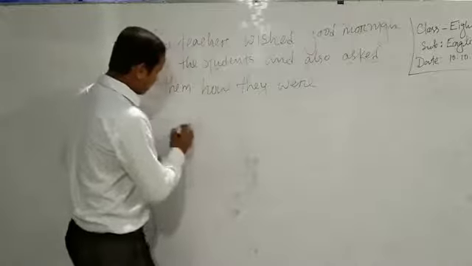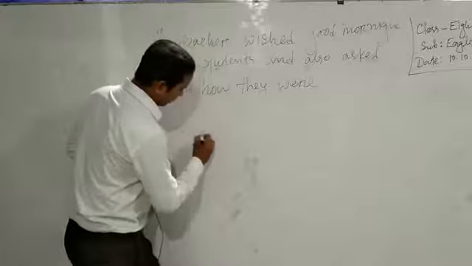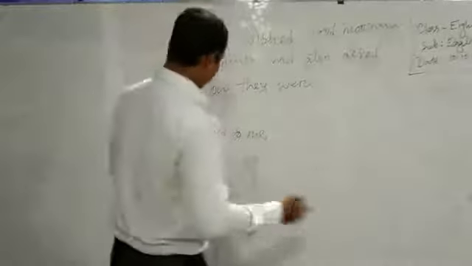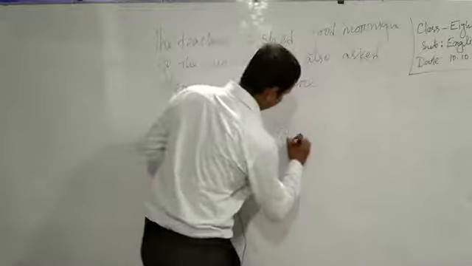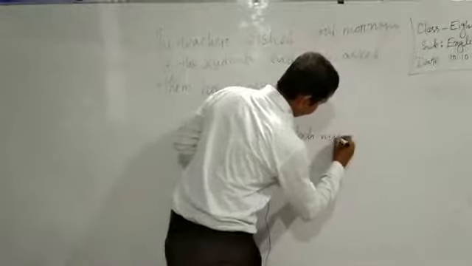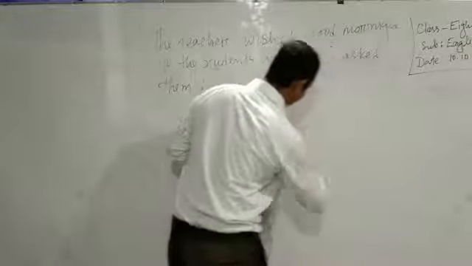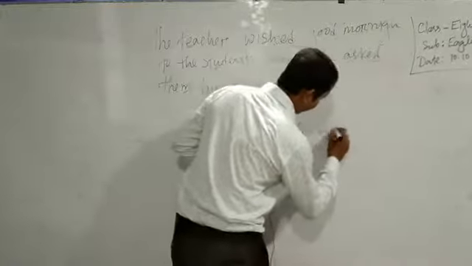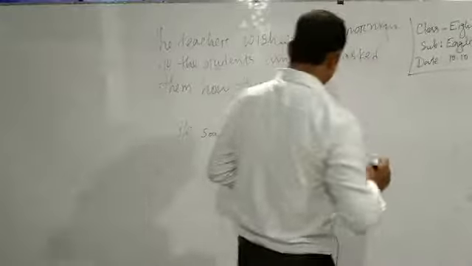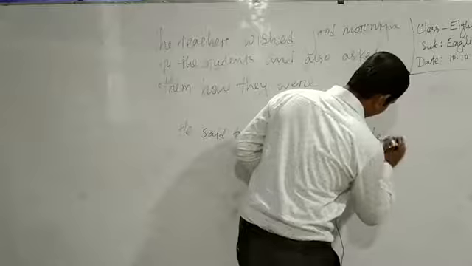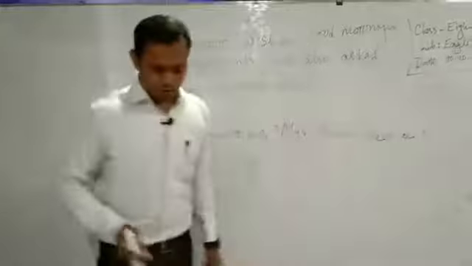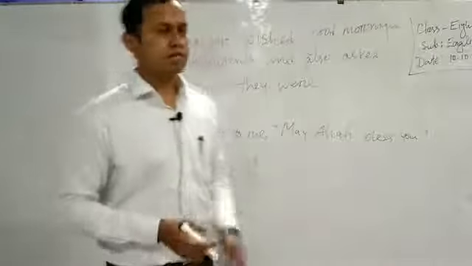Like the optative sentence here, he said to me, "Allah might," or like that, "May Allah bless you." Okay, this is a common saying of our seniors in our society, in our school, in our offices. So what should be the answer?